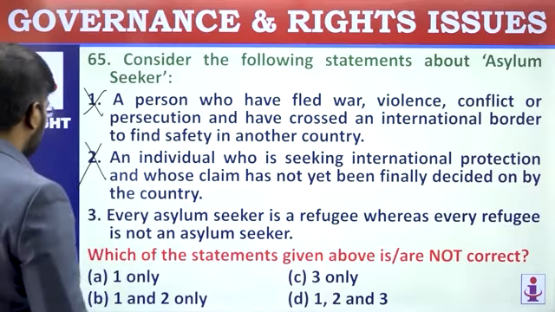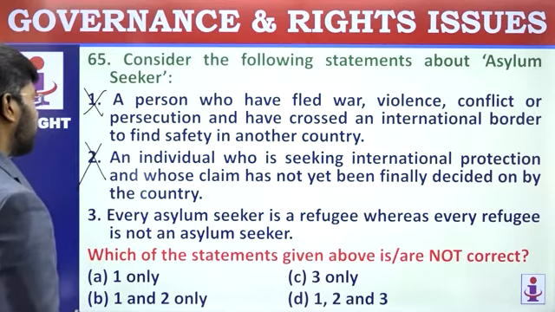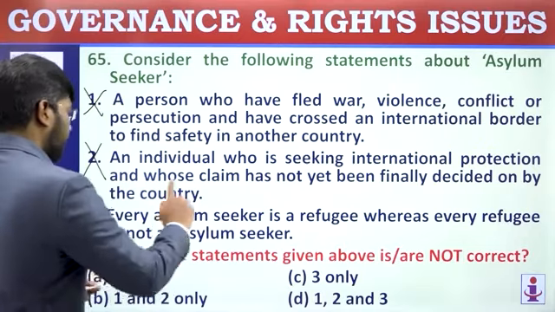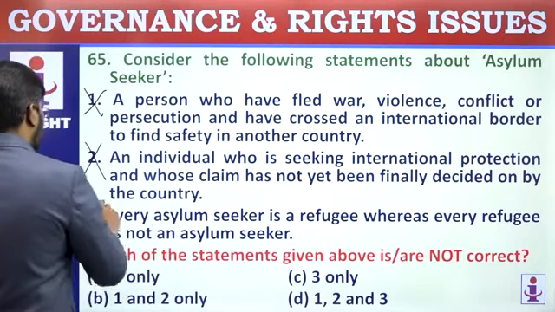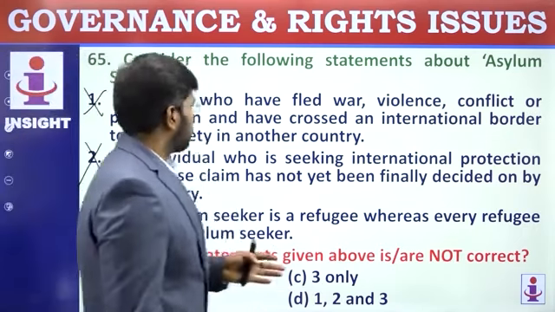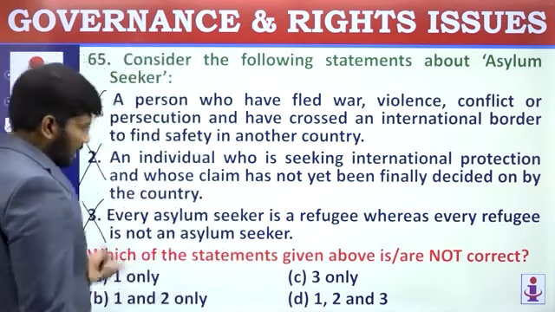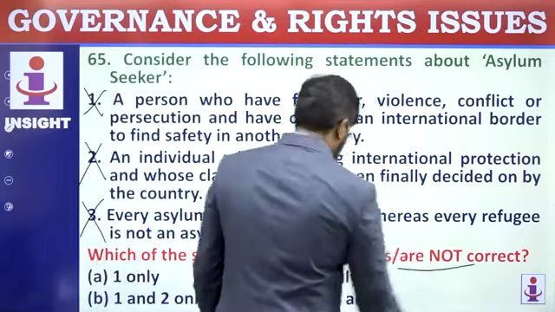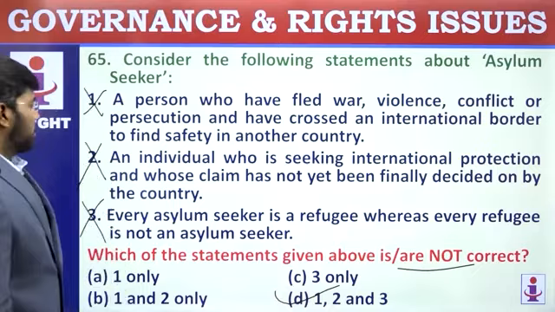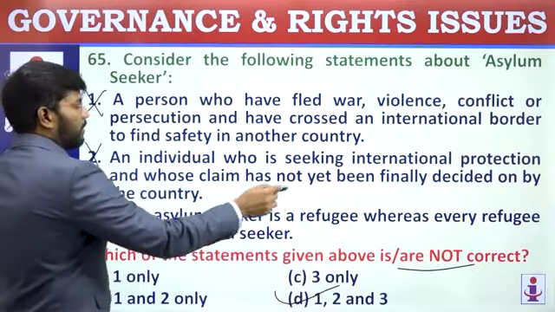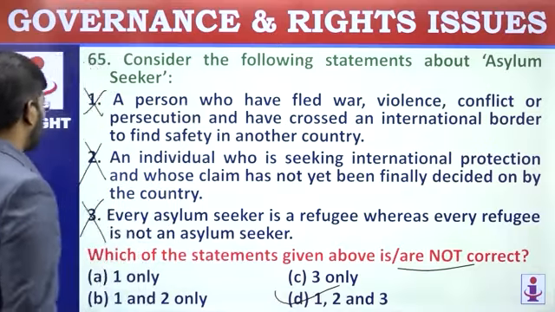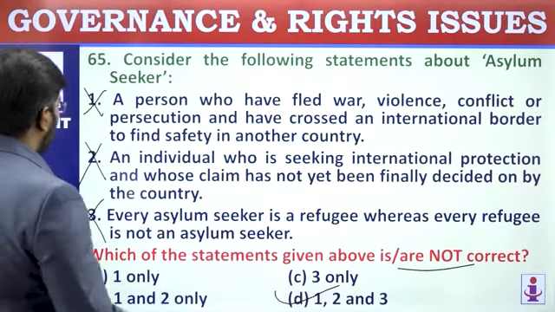Read the third statement. Every asylum seeker is a refugee, whereas every refugee is not an asylum seeker. They have again intermixed both. In all three statements, they have intermixed asylum seeker and refugee. So all three statements are wrong, and they are asking for the not correct ones. So 1, 2 and 3. Every asylum seeker is a refugee? No, it's vice versa. So all three statements are not correct. So D, 1, 2 and 3.